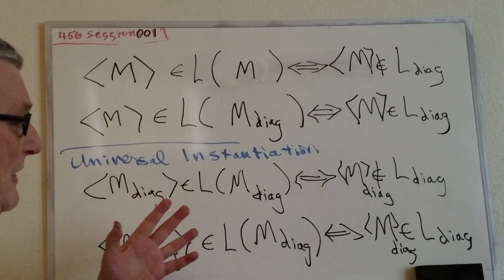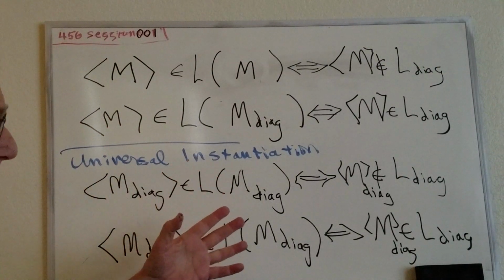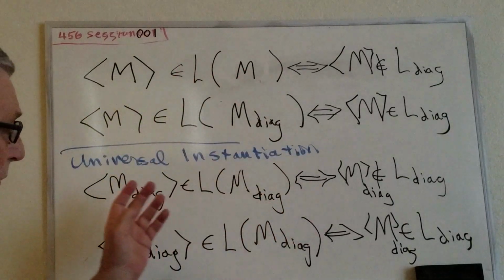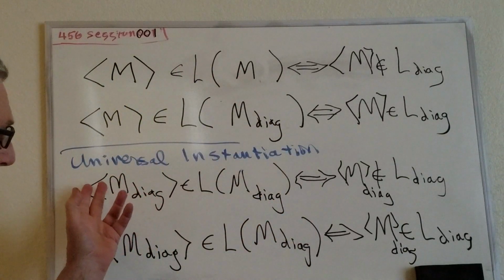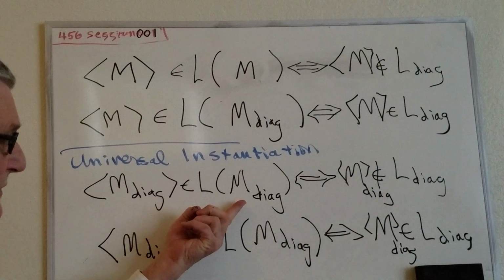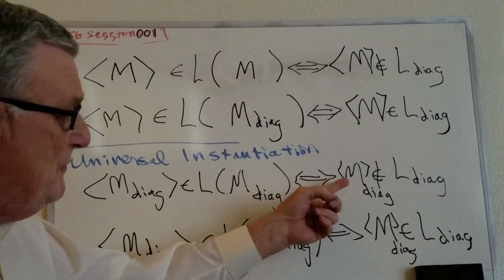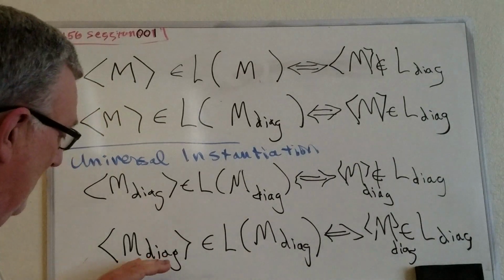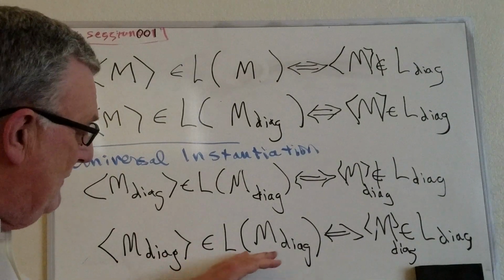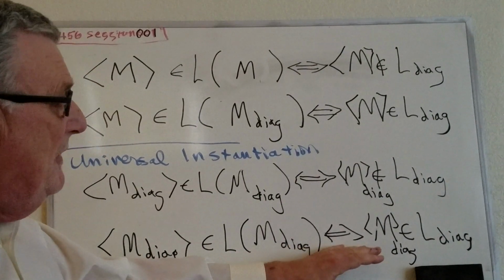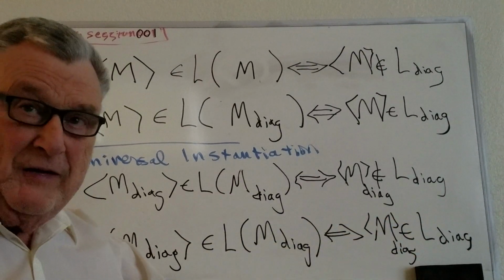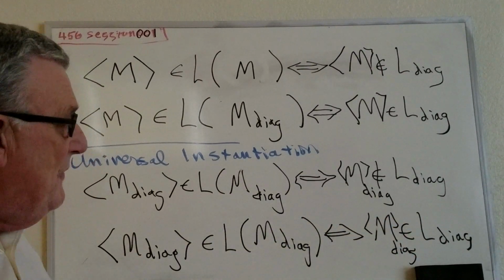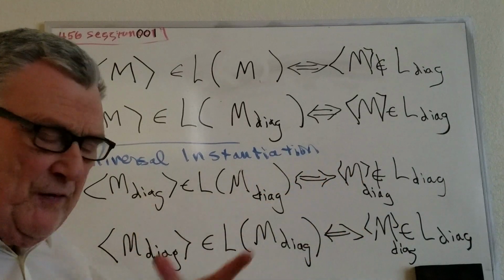All right, now, replacing M by M diagonal in each of these two statements, we get that if this description is accepted by the machine, then its own description is not a member of the diagonal language. On the other hand, if it's accepted by its own machine, it is a member of the diagonal language. Now these two facts contradict each other, don't they?